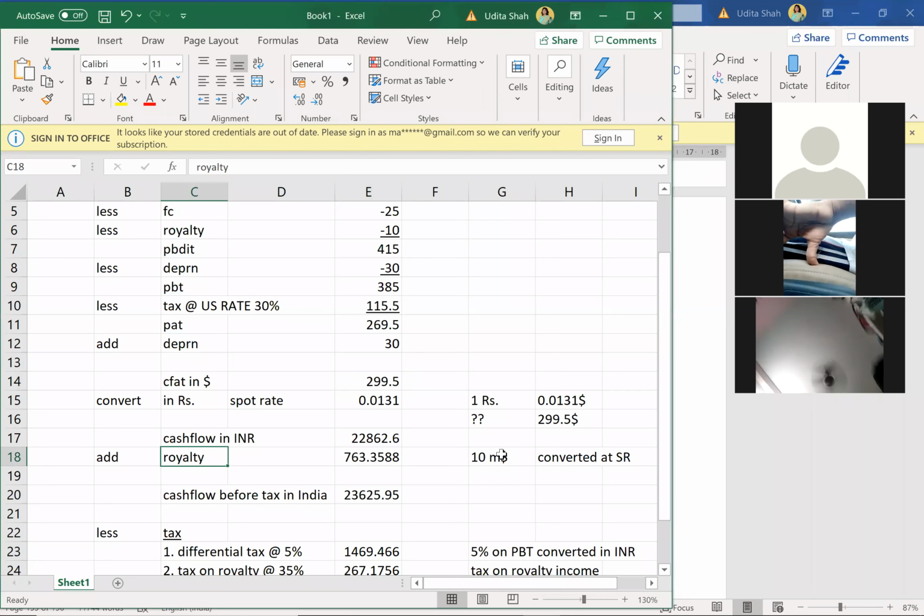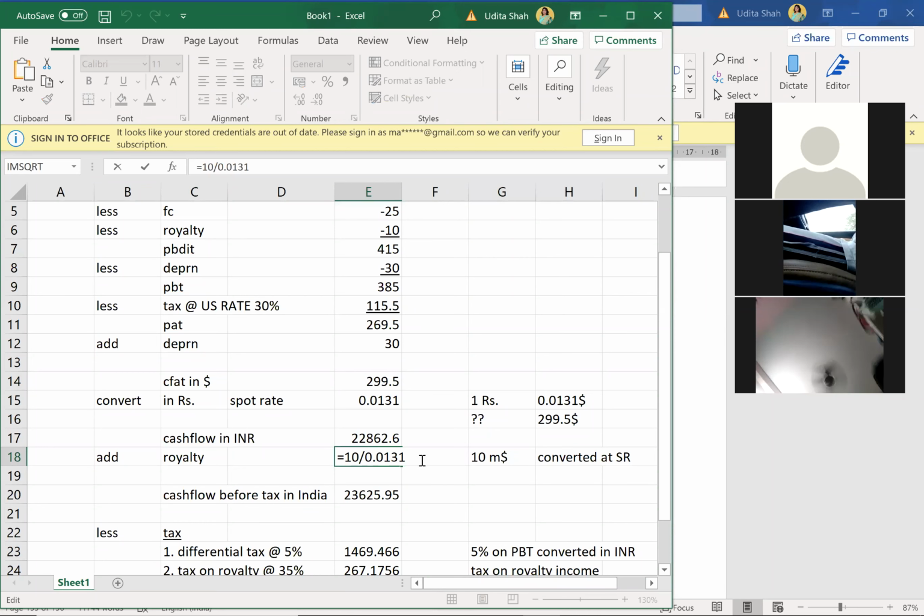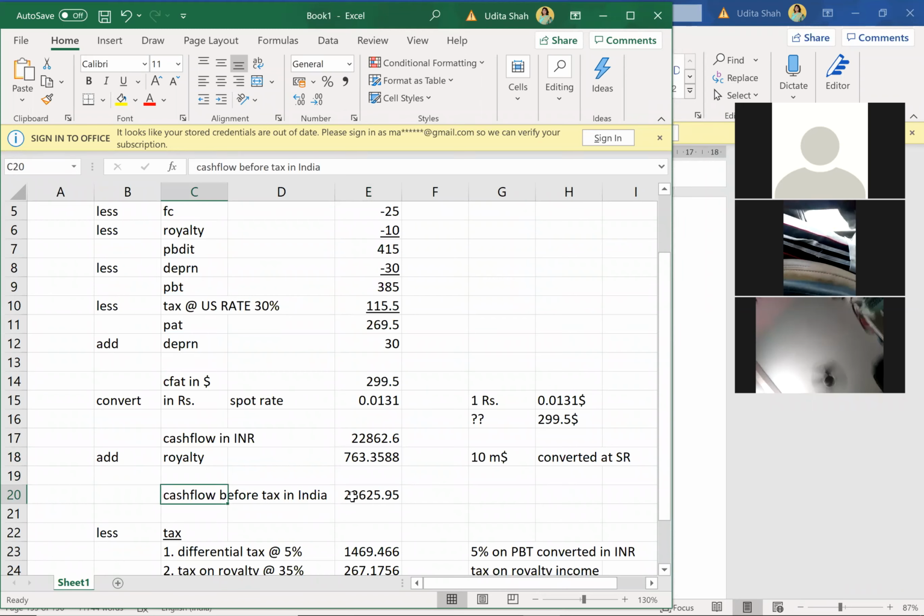But royalty was $10 million, so I'll convert $10 million at spot rate. That will be 10 million divided by 0.0131, which gives me royalty in rupees. That will give me total cash flow before tax in India: cash flow in INR plus royalty in INR.